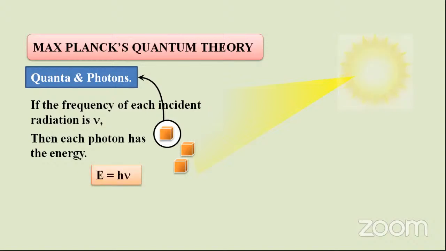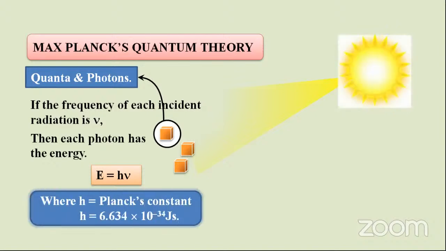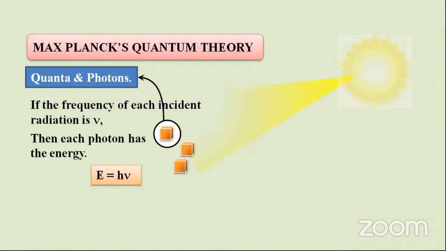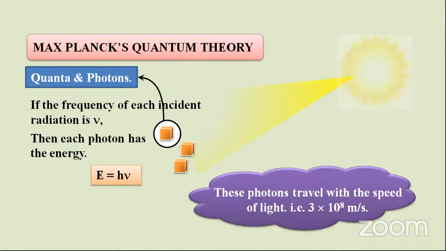That energy is given as E equals h nu, where h is Planck's constant, which has a value of about 6.634 into 10 power minus 34 joule-seconds. These photons travel with the speed of light, that is 3 into 10 power 8 meters per second.